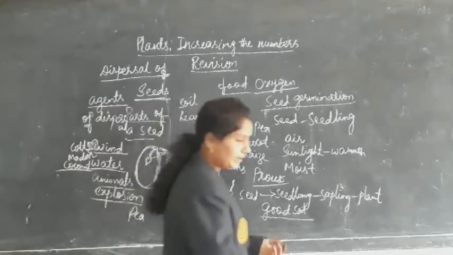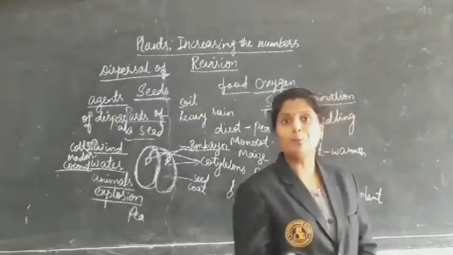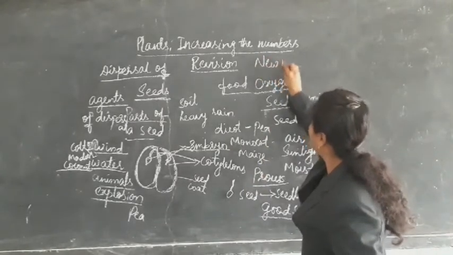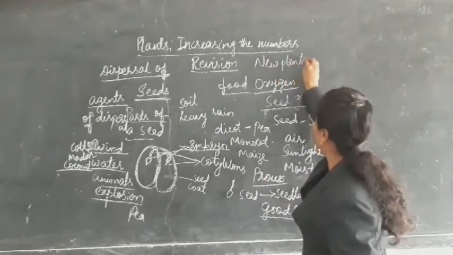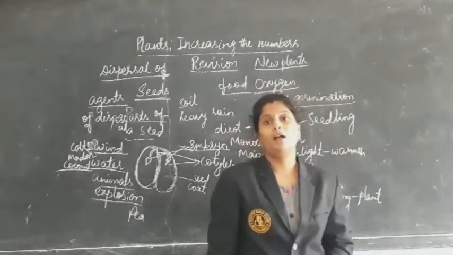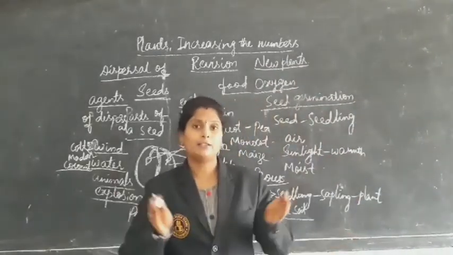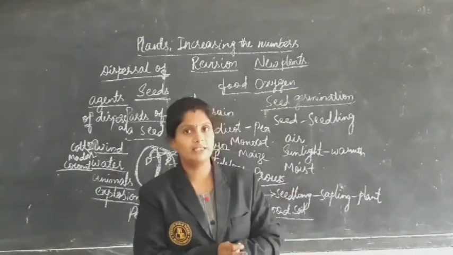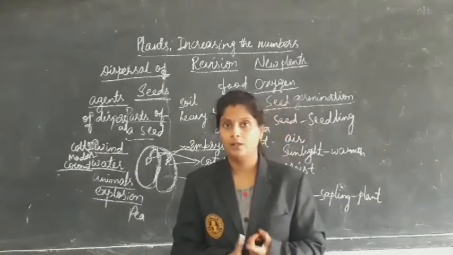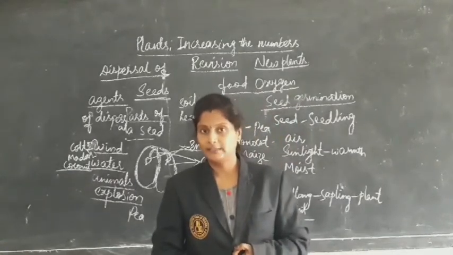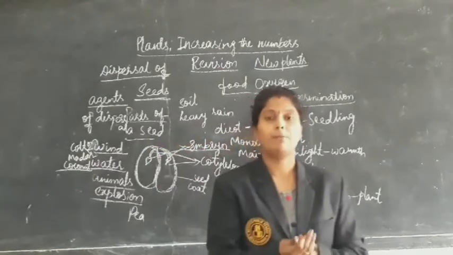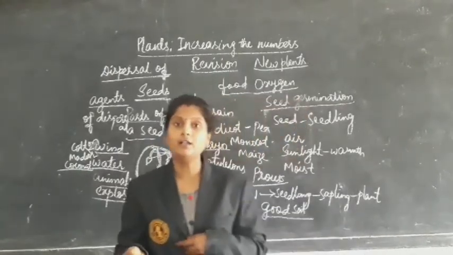Next, coming to new plants from different parts of a plant. We have different parts of a plant like stem, root, leaf, fruit, etc. Here, different parts of a plant also act in producing new plants.